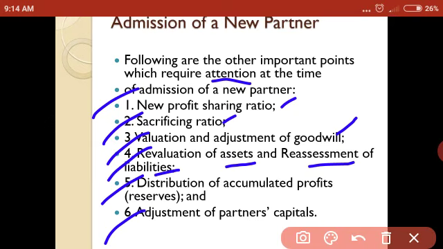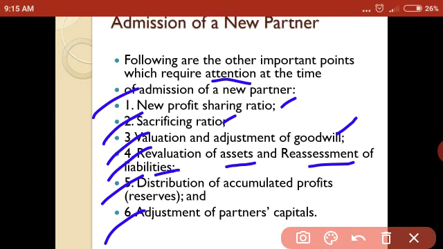Next, distribution of accumulated profit. That is, we can say reserve or general reserve or reserve fund. General reserve or reserve fund is created out of profit of the earlier years. Such reserve also includes balance of profit, and this profit you have to distribute among the existing partners in their old ratio.